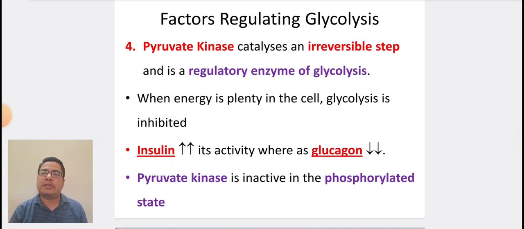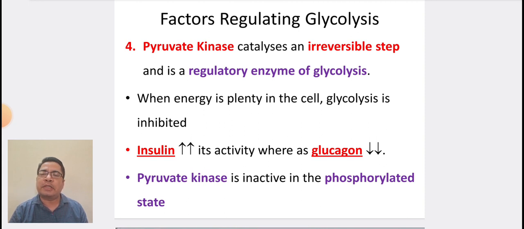The next enzyme is pyruvate kinase. It catalyzes an irreversible step and is a regulatory enzyme of glycolysis. When energy is plenty in a cell, glycolysis is inhibited. Insulin increases its activity, whereas glucagon decreases its activity.